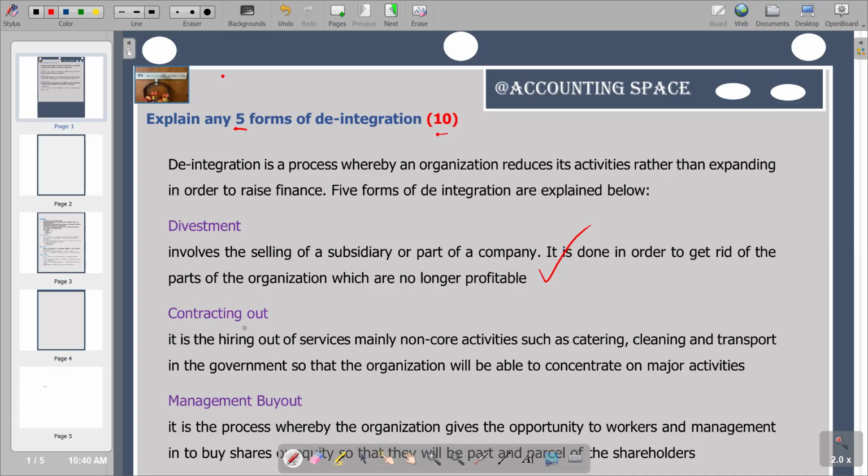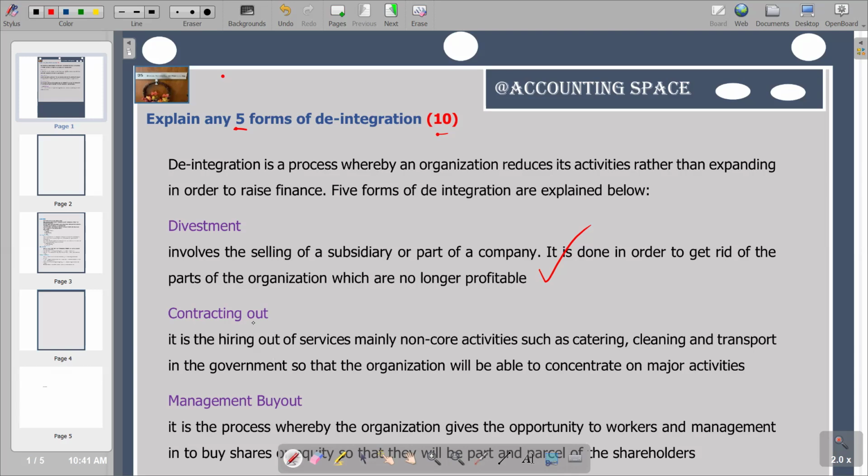We go to the next one, which is contracting out as a form of de-integration. The explanation is that this is an arrangement to pay someone outside an organization to perform a job. So we are arranging for other people to do a particular job. It might be another business that we are engaging to do those activities. So that is contracting out.